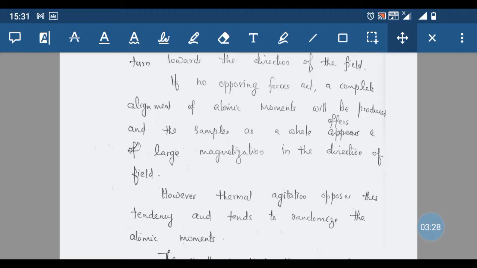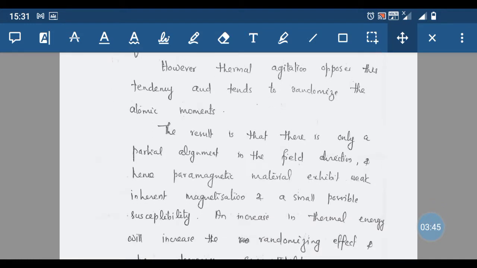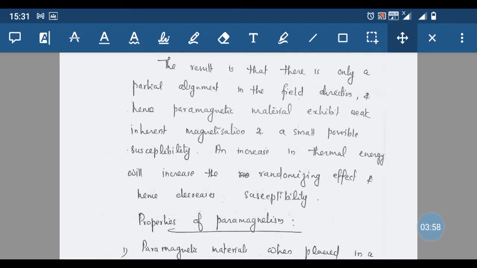But usually in a paramagnetic substance, the thermal agitation always opposes the aligning of these dipoles in the same direction and tends to randomize the atomic moments. The result is only a partial alignment of the dipole moments in the field direction, and hence paramagnetic material exhibits weak inherent magnetization and a small susceptibility.